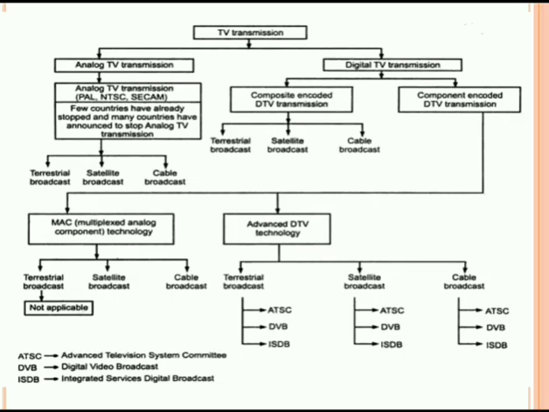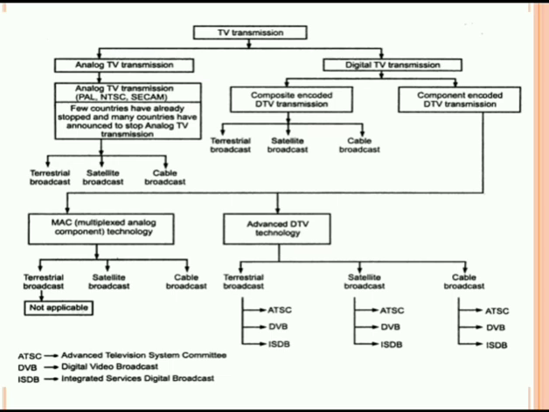Clear all the concepts? Now till now we have seen the composite encoded DTV transmission and reception, and after that we have seen the component encoded. In that we have seen MAC signal or MAC technology, that is multiplexed analog component technology, for the purpose of transmission and reception. Now let us discuss the advanced DTV technology. In the advanced we have ATSC, DVB and ISDB-T systems.